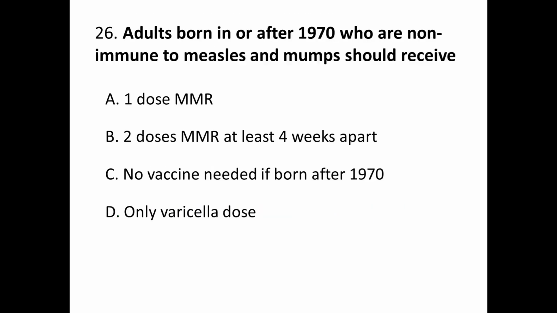Question number 26. Adults born in or after 1970 who are non-immune to measles and mumps should receive A. one dose of MMR, B. two doses MMR at least 4 weeks apart, C. no vaccine needed if born after 1970, and D. only varicella dose. Correct answer is B.